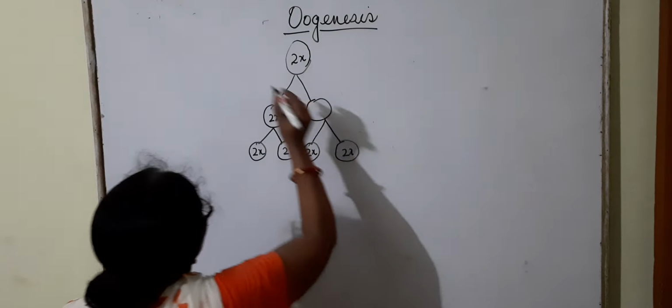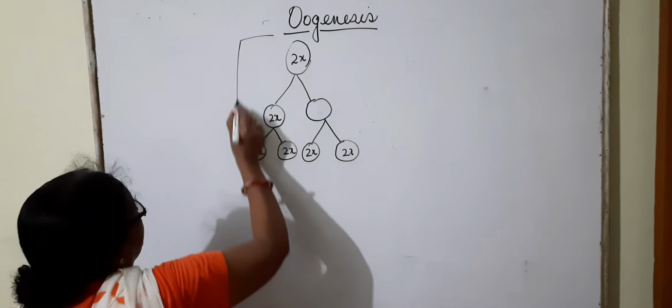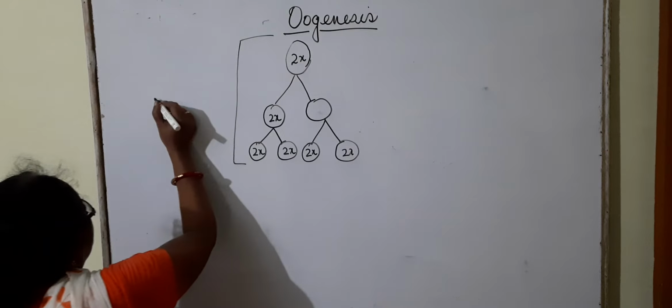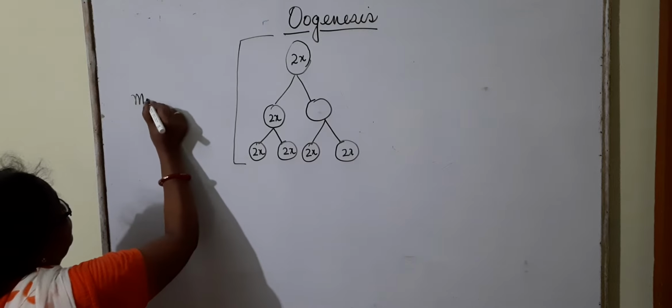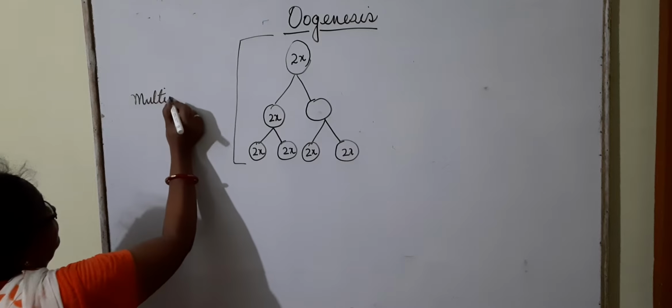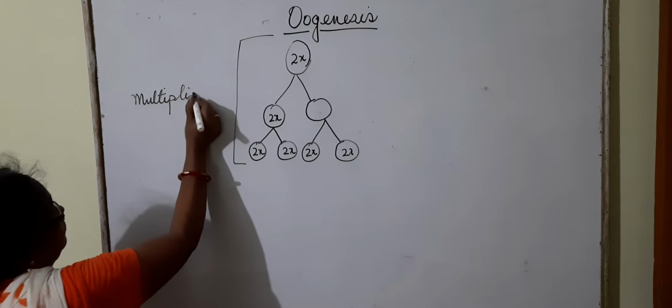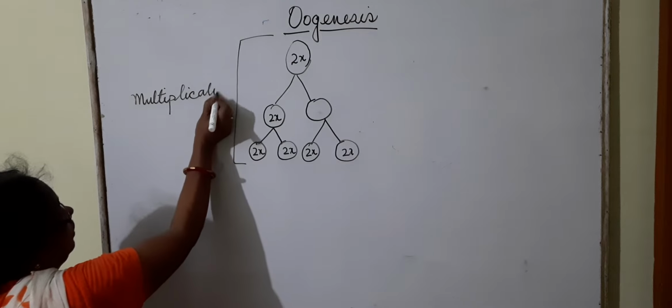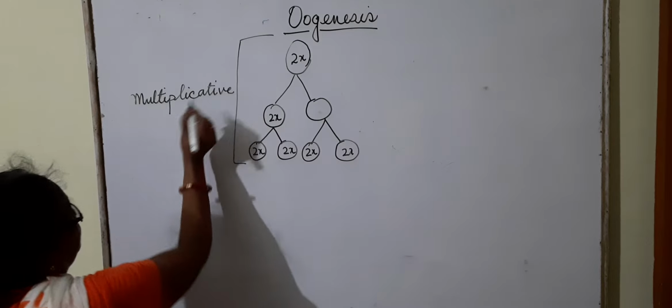This is known as the multiplicative phase. It undergoes mitosis and increases in number.